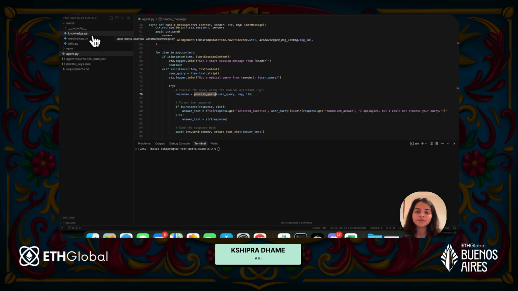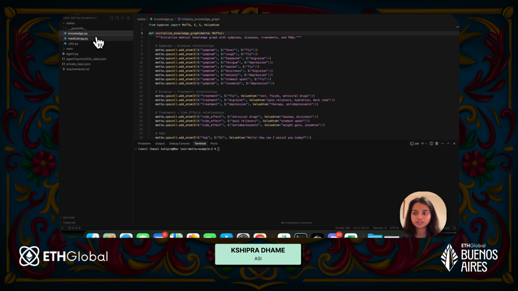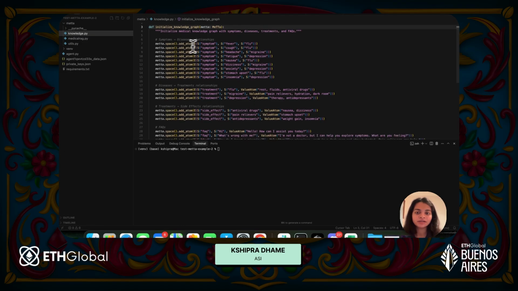What is happening here is this agent is connected to a knowledge base. So this is the knowledge base, knowledge.py, which is in MeTTa. In MeTTa, basically every piece of information is stored as an atom in the space. For this particular example, I've created a medical RAG where I'm saying that the symptom could be fever, the disease could be flu. This is how you store the relation in the knowledge graph.